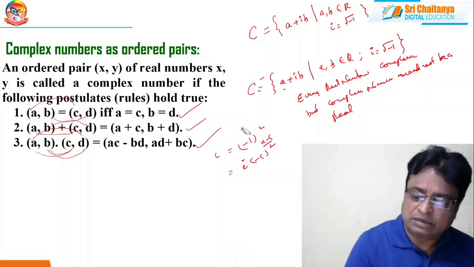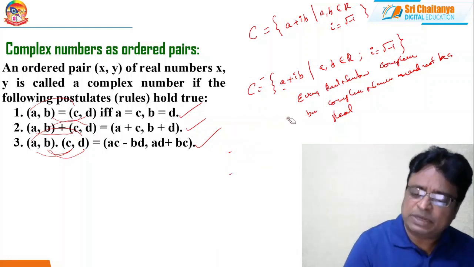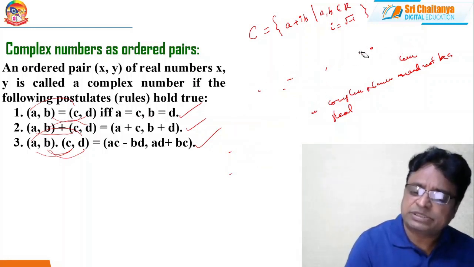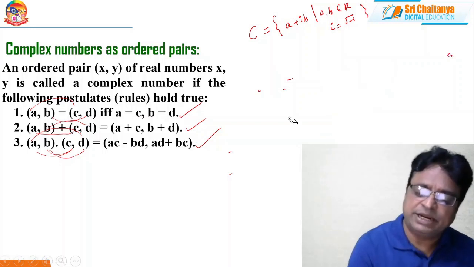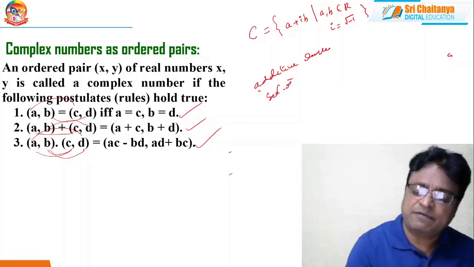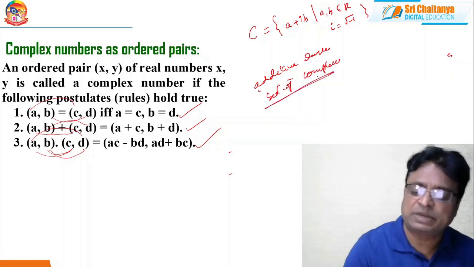And in the set of complex numbers, the complex number 0 plus i0 is called the additive identity. Actually, here I am using the phrase set of complex numbers.